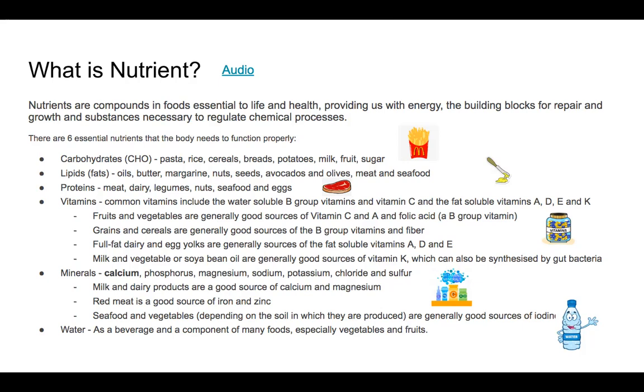Some examples of vitamins include water-soluble vitamin B and vitamin C, and fat-soluble vitamins include vitamins A, D, E, and K. You can get vitamins from fruits and vegetables, grains and cereals, full-fat dairy, and milk. Some examples of minerals include calcium, phosphorus, magnesium, sodium, and potassium. Milk and dairy products are a very good source of calcium, and water, which is a beverage and a component of many foods, especially vegetables and fruits.